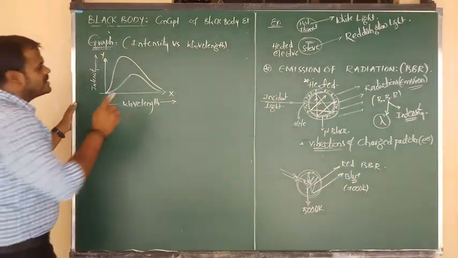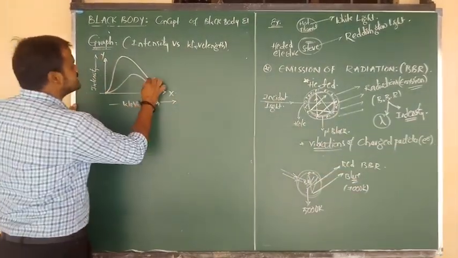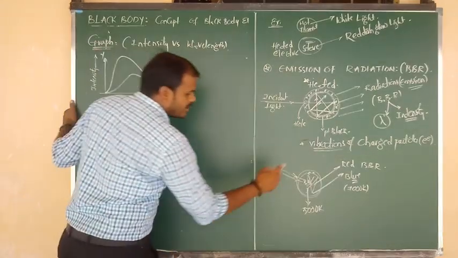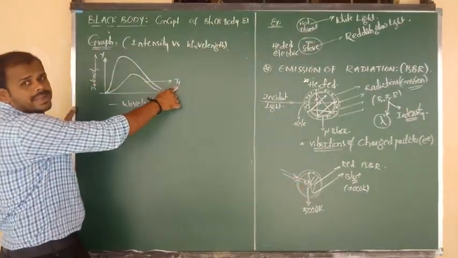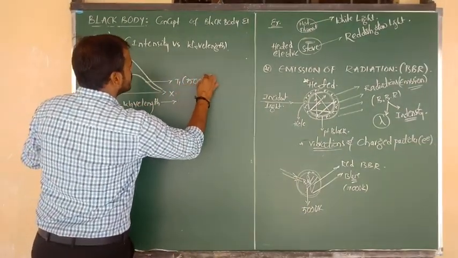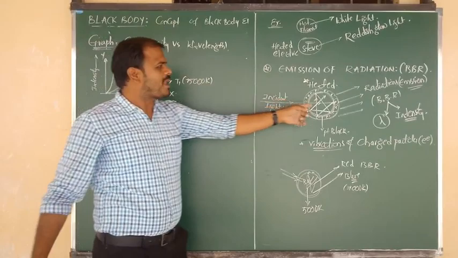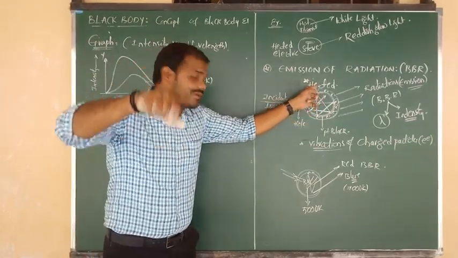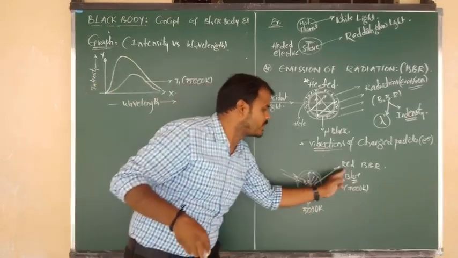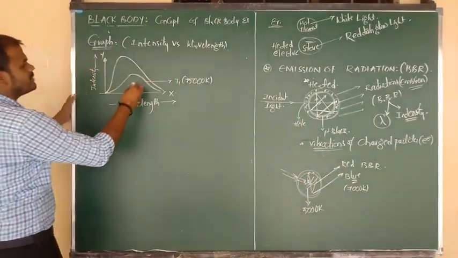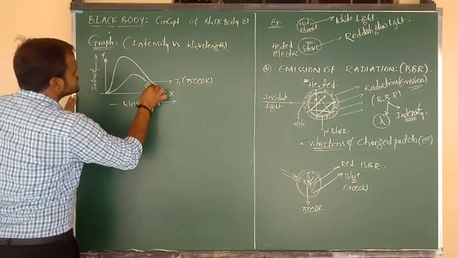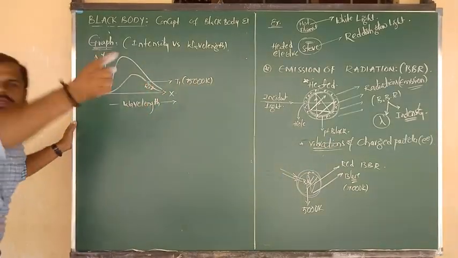Okay? Yes. So this is the graph at low temperature. The first graph I have taken at low temperature. Suppose that is nothing but T1. So the black body was present at lower temperature T1. How much? 5000 Kelvin. Because I have told you the black body was heated. So the black body was heated up to what? Up to 5000 Kelvin. In that case, it is going to release the red light. First, suppose this is the graph at 5000 Kelvin. We can say that this is the graph for red black body radiation.